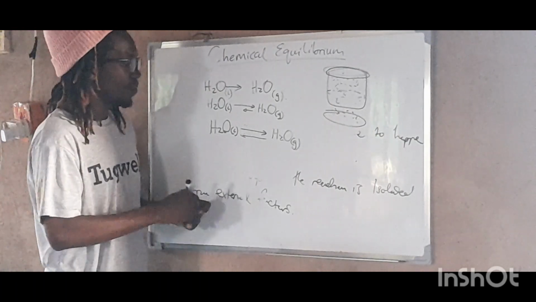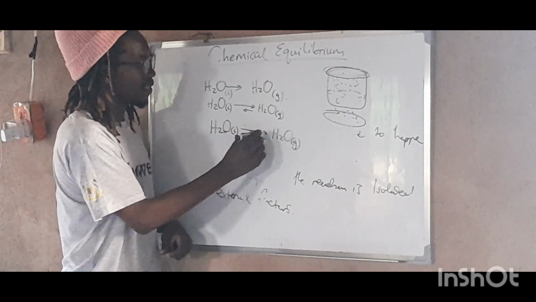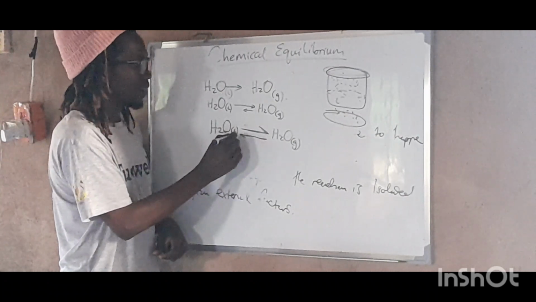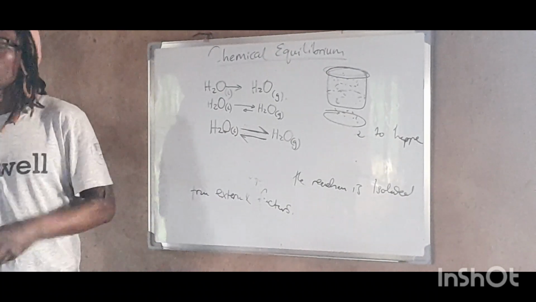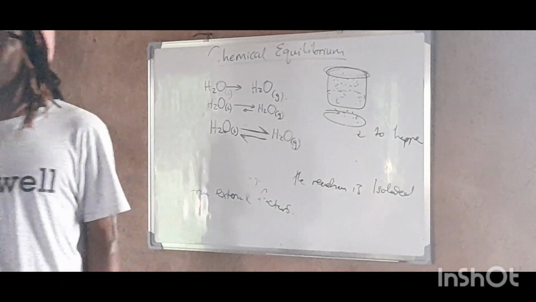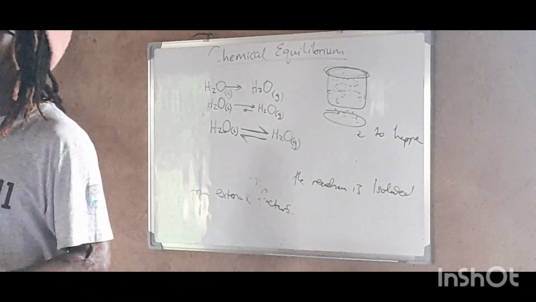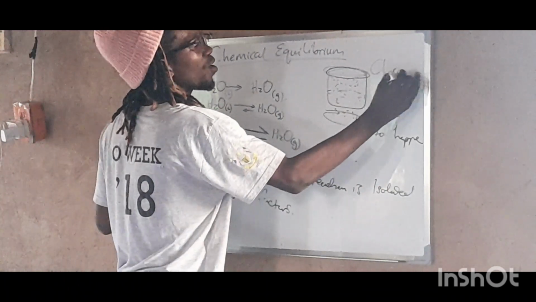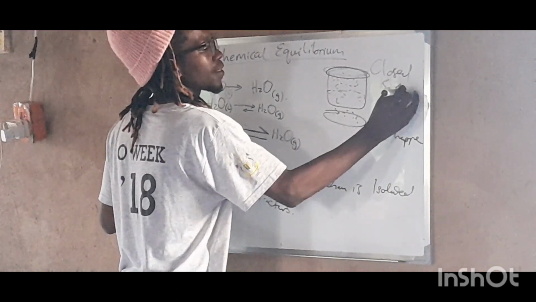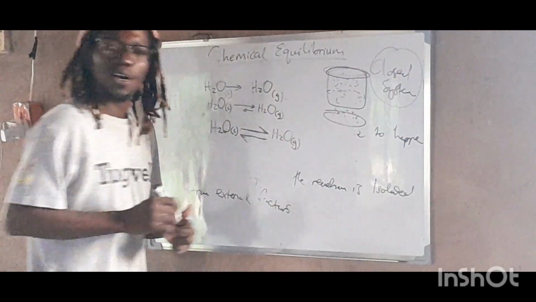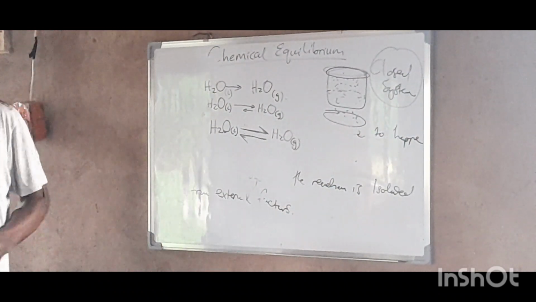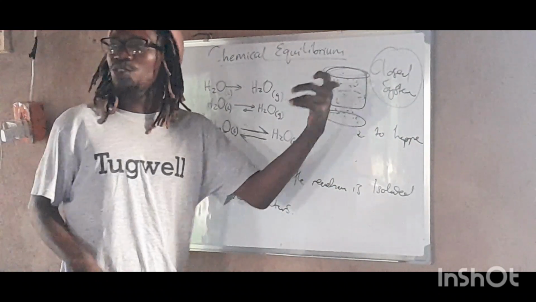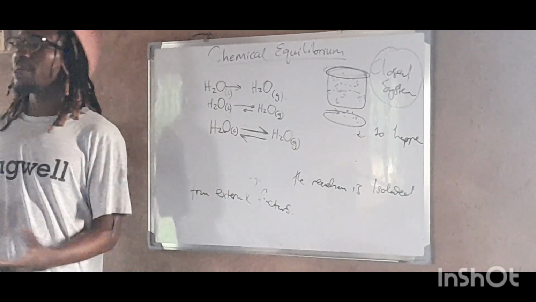Yeah, so we can write them like that. Right? So the forward direction and the reverse direction are continuing to happen at the same rate. And if we check, this is a what? Closed system. This is a closed system. So it means that if we change something in this system, it will no longer be the same.